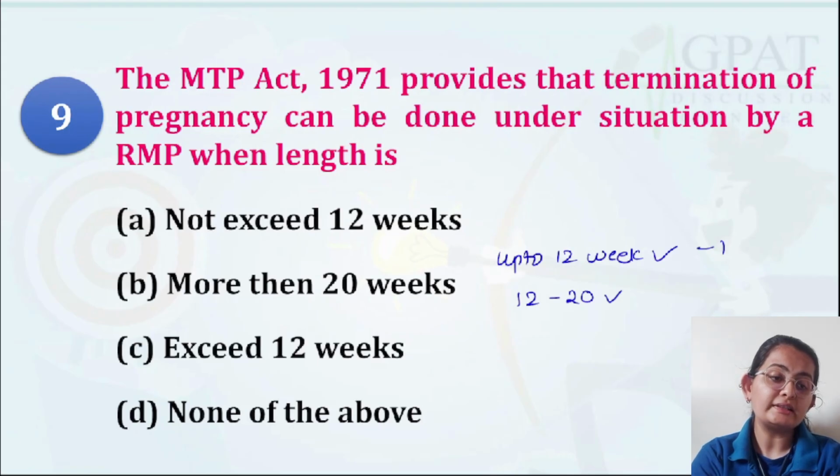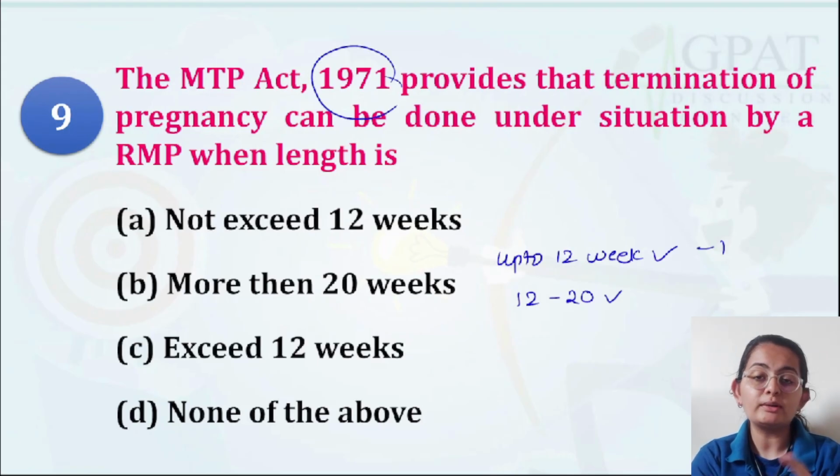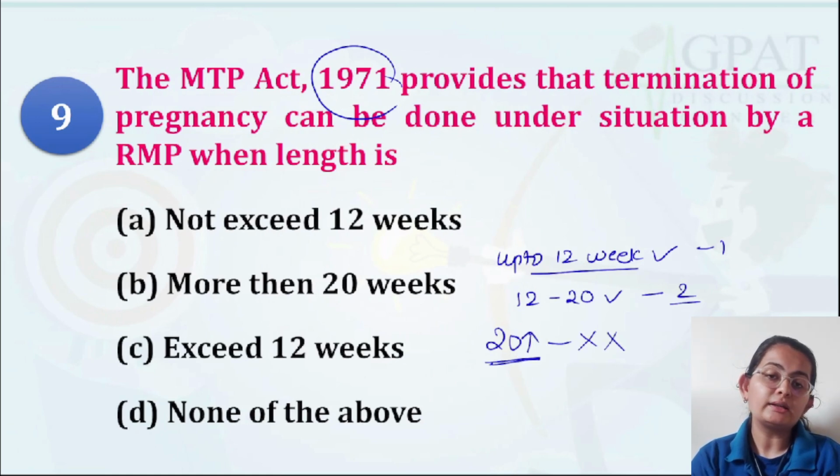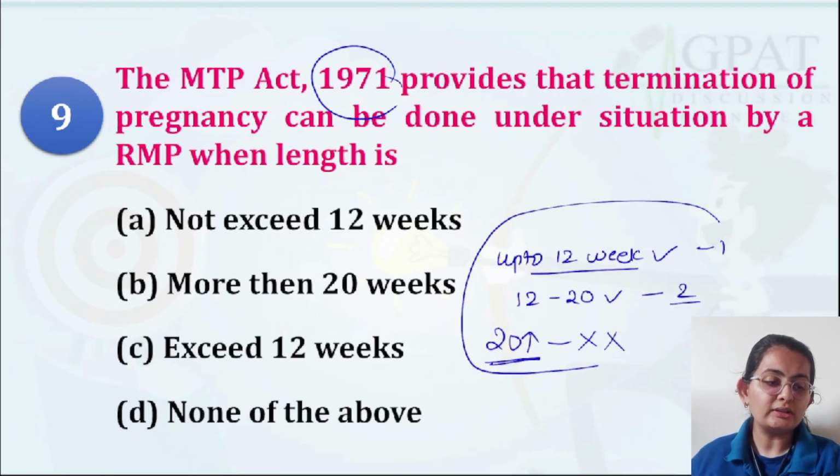Advice of one doctor is needed as per 1971. I am not talking about the latest amendment. I am talking about 1971. So up to 12 weeks, one doctor's advice is needed. Up to 20 weeks, two doctors' advice is needed. But above 20 weeks, it is not allowed. Medical termination is not allowed as per the Act of 1971. So you should remember only this.